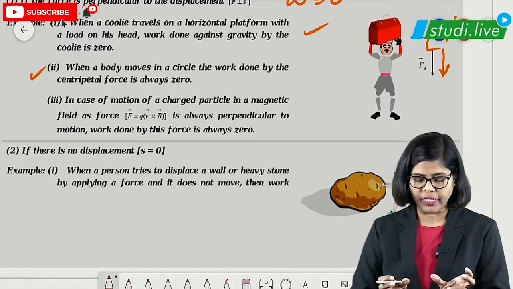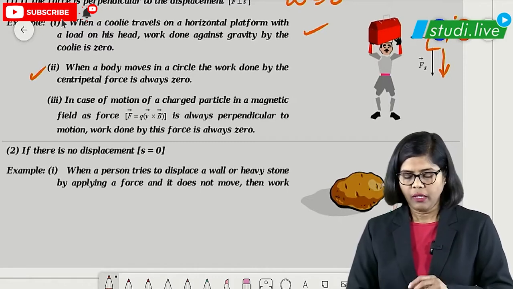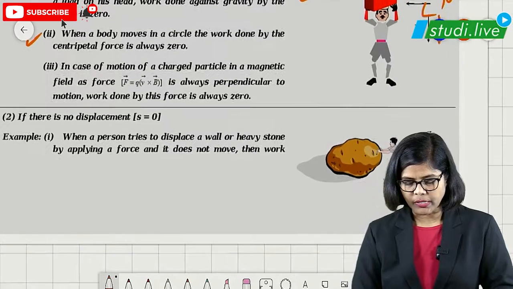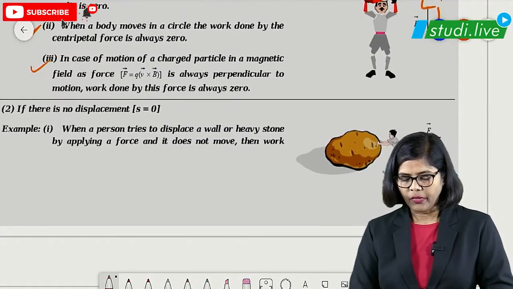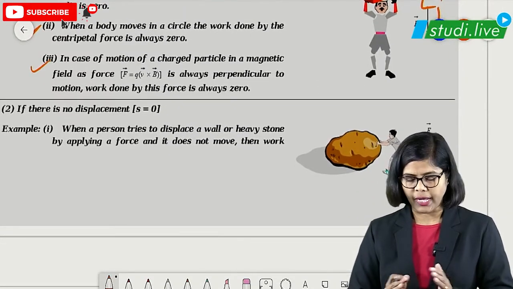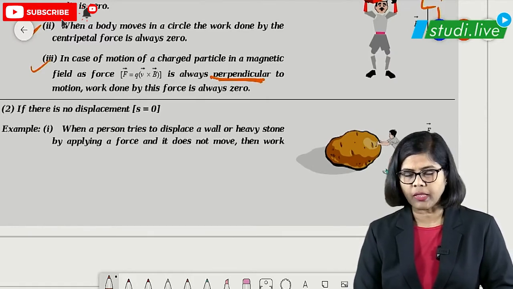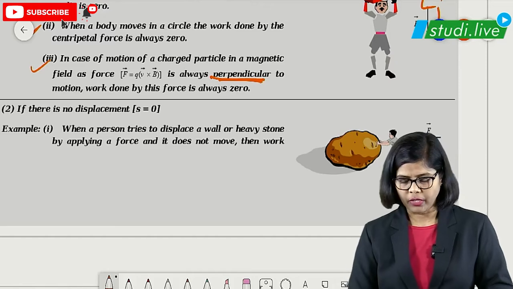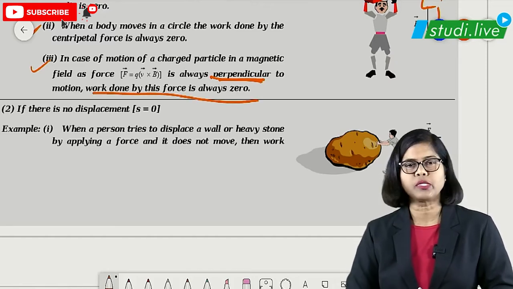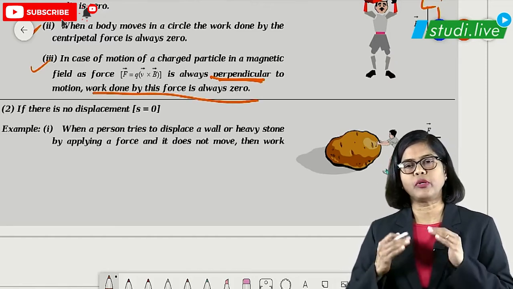Here what happens is when a body moves in a circle, the work done by the centripetal force is 0. Remember this. Even in case of the magnetic field, force acting will be q v cross B. So this also is perpendicular. Cross means perpendicular. Remember this particular part. So we can say that the work done by this force is 0. So these are an example for 0 work done.